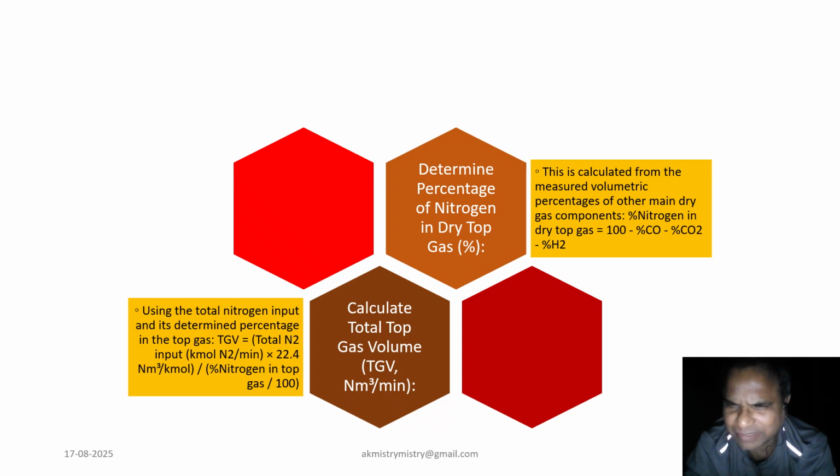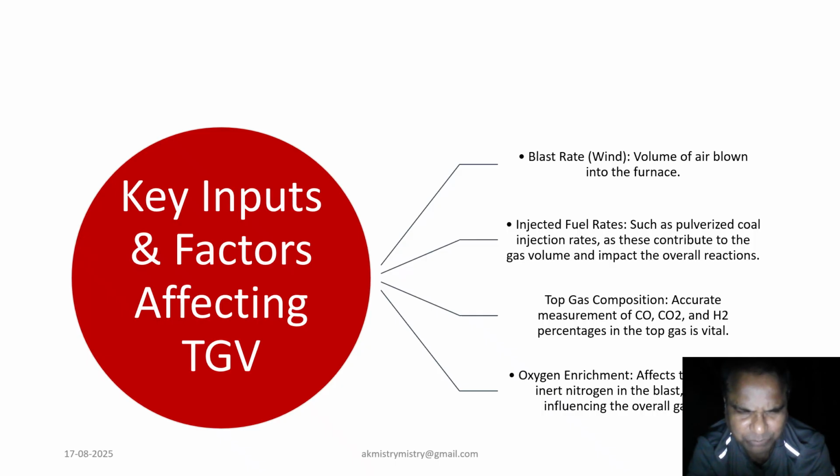Now coming to our next slide, which is about key inputs and factors affecting top gas volume, and which is very important. There are several key factors that influence the top gas volume. These include the blast air or wind, which is a very important factor, the volume of air blown into the furnace, and the rate at which fuel such as pulverized coal is injected, as these directly impact the gas volume and chemical reactions occurring in the furnace.